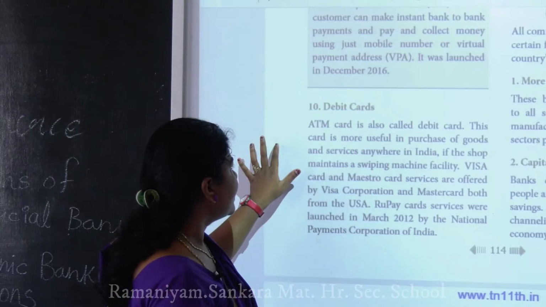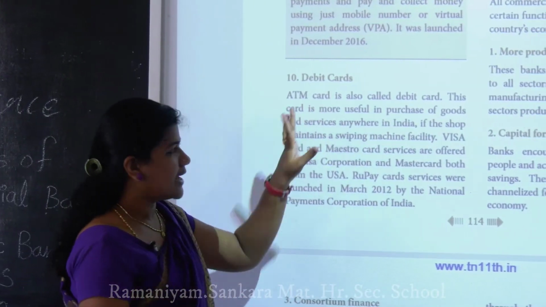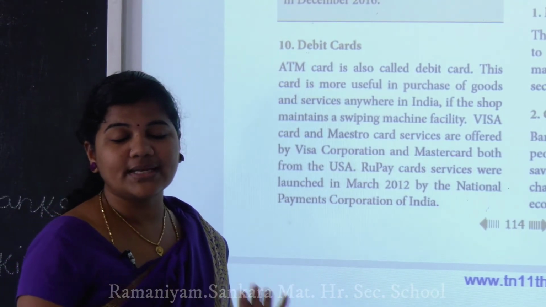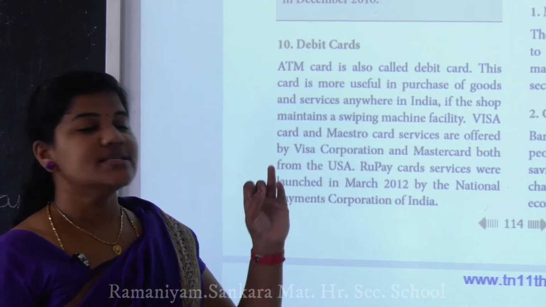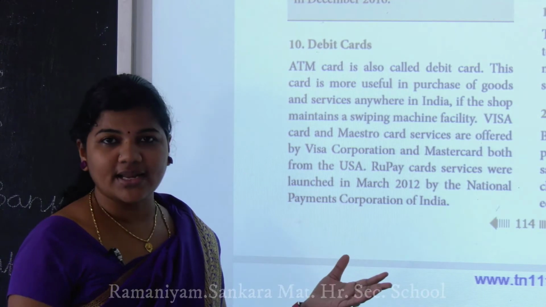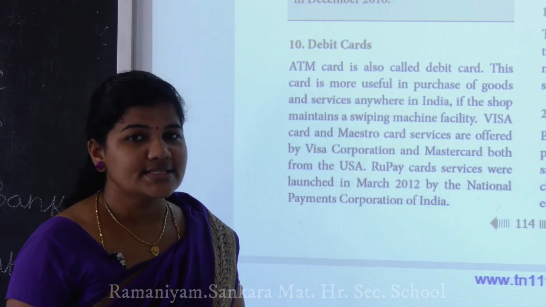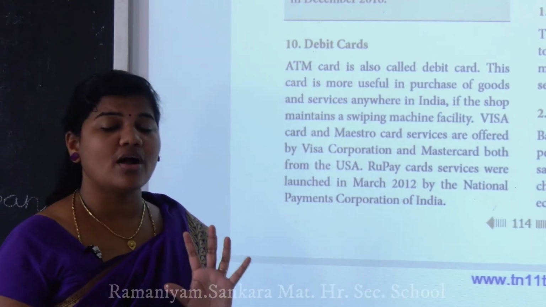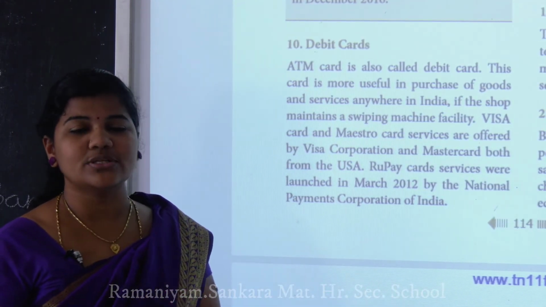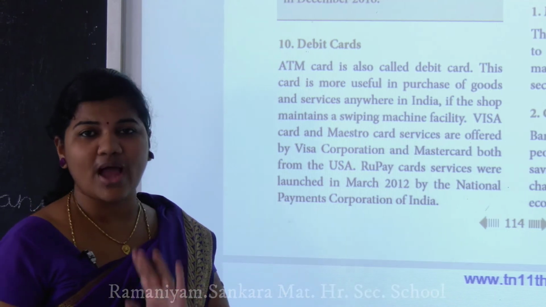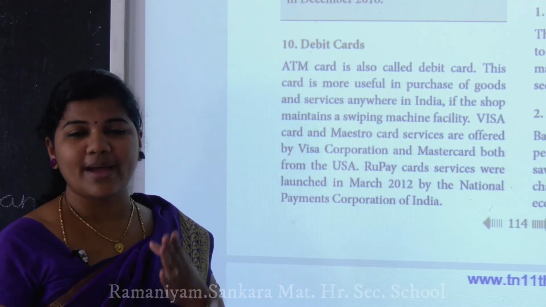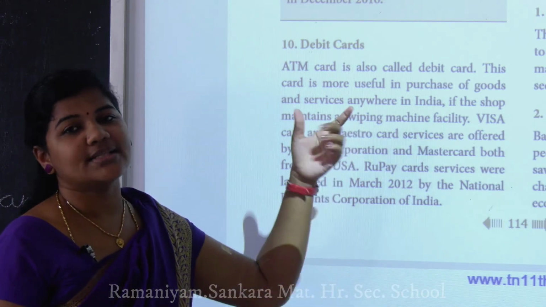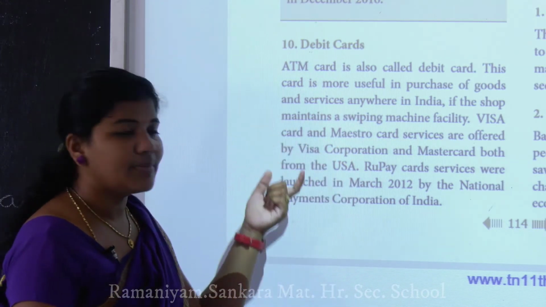So this is the credit card, and another one is called the ATM card. These two things are very important, credit card and debit card. The debit card is the ATM card, underline this: debit card is the ATM card. In this debit card you already have some amount, like 10,000, 20,000, 1 lakh, whatever it is. If you have the balance in your bank account, that is called the debit card.